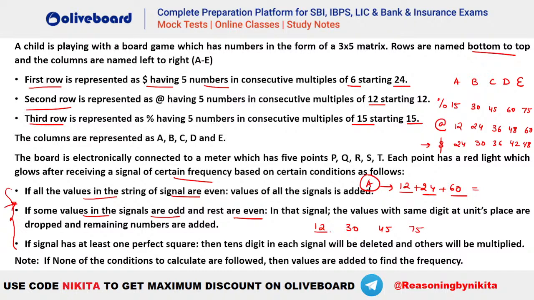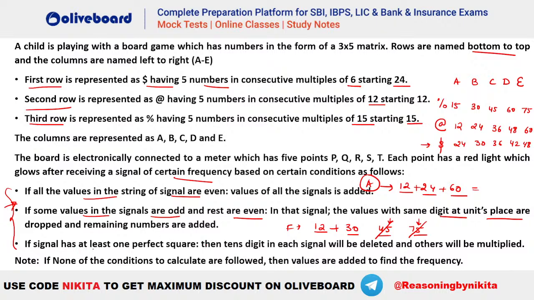So here you can see some values are even, some values are odd. So what has to be done in that signal? The values with the same digit at the units place, like let's say 45 and 75, have the same digit at the units place, so they have to be dropped. That means you will be dropping your 45 and 75, isn't it? And the rest of the numbers are to be added, so you will be getting 12 plus 30. So this will give you the final frequency here.